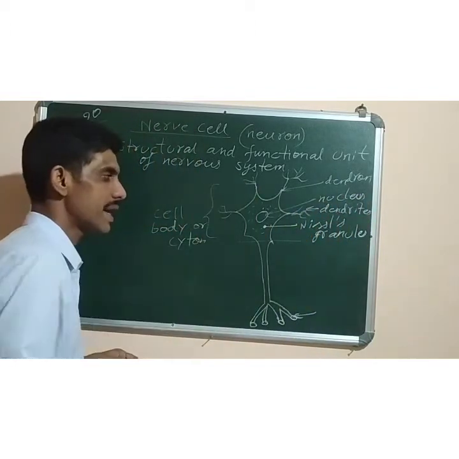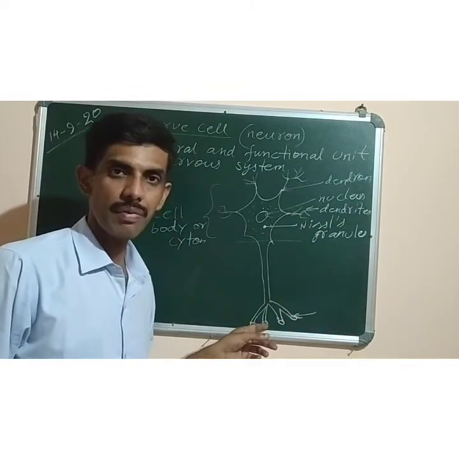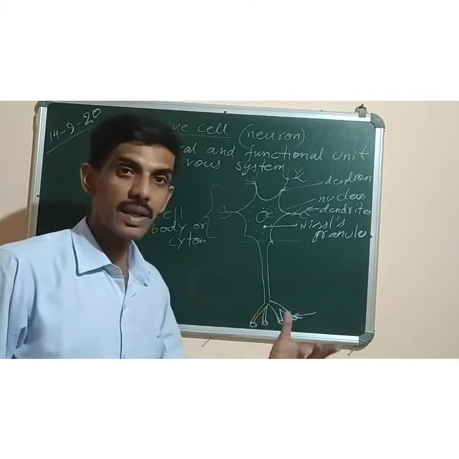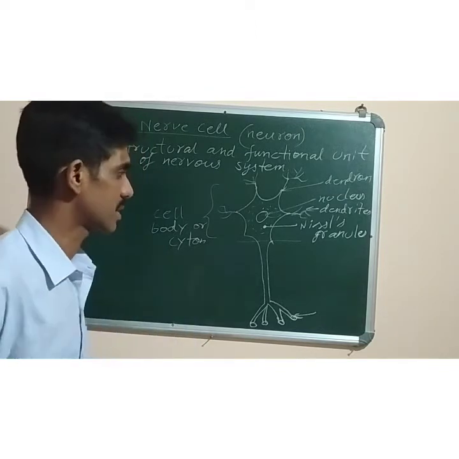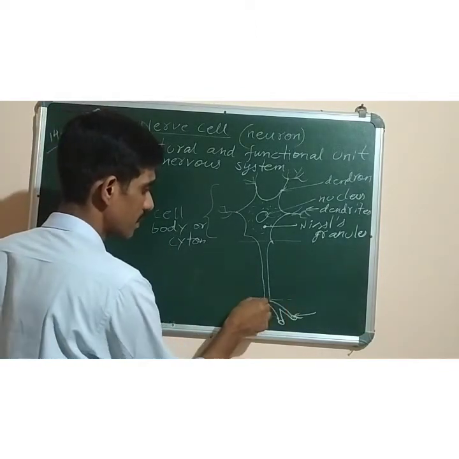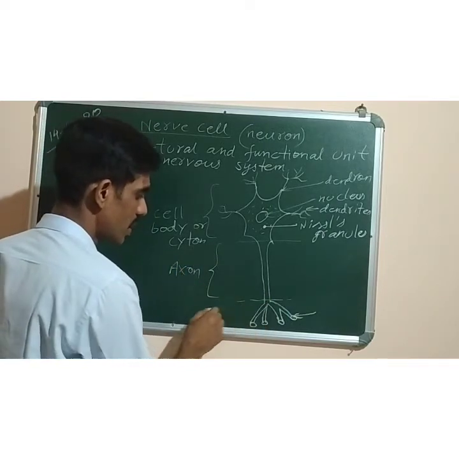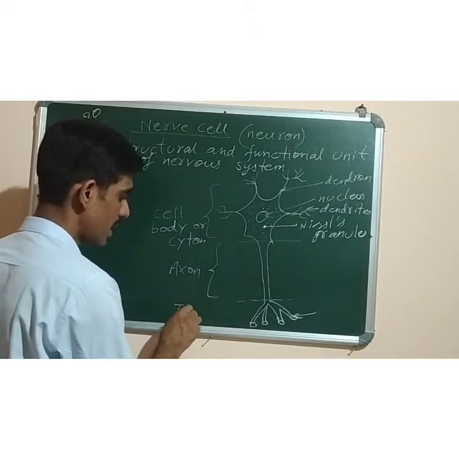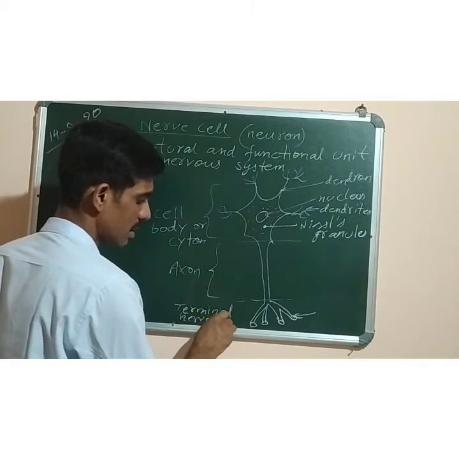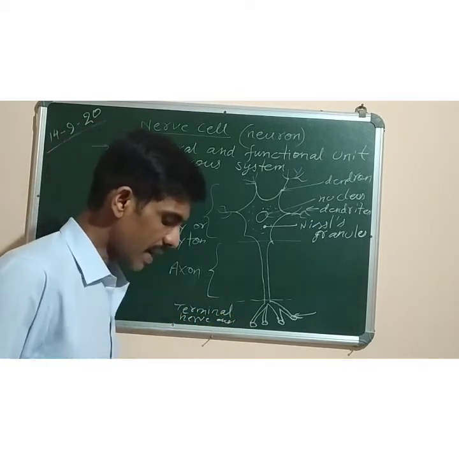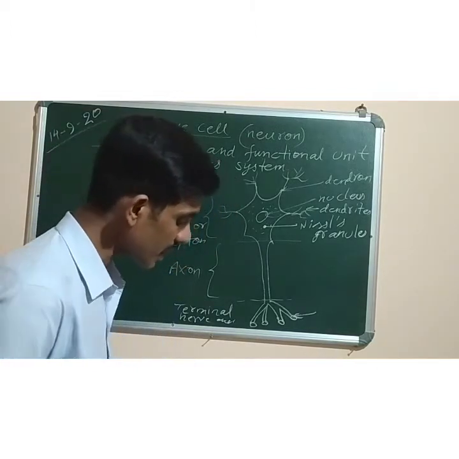The function of these dendrites is that they come in contact with the terminal branches of the axon of another nerve cell, and that point of contact between the two nerve cells is called synapse. This part from here to here is called axon, A-X-O-N, and the last part is called terminal nerve endings. In the book you can see terminal nerve endings. So three parts are there: dendrites, axon, cell body.